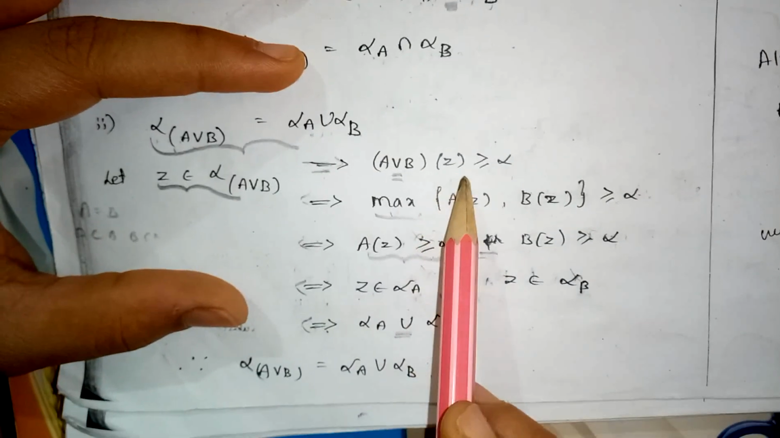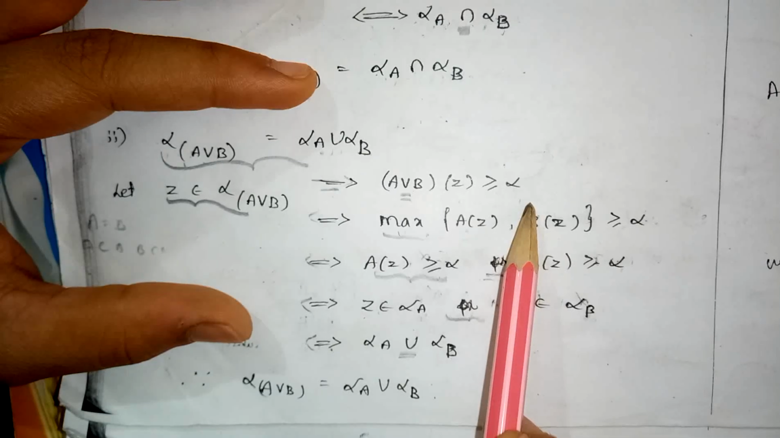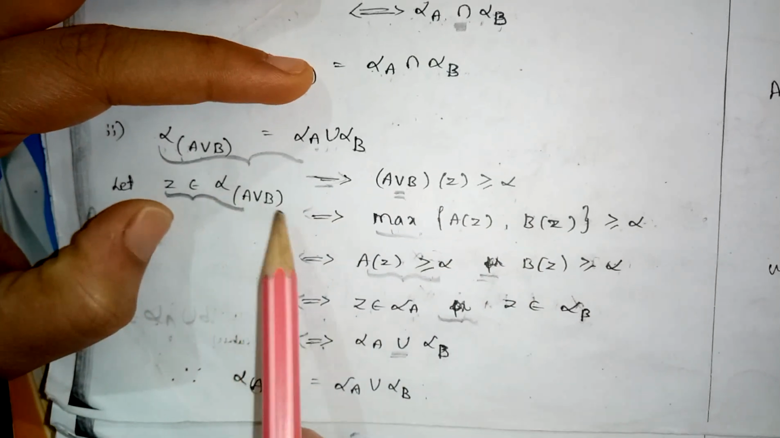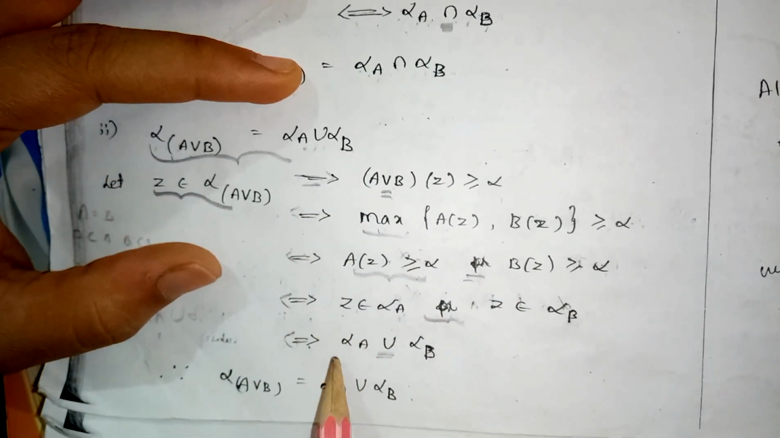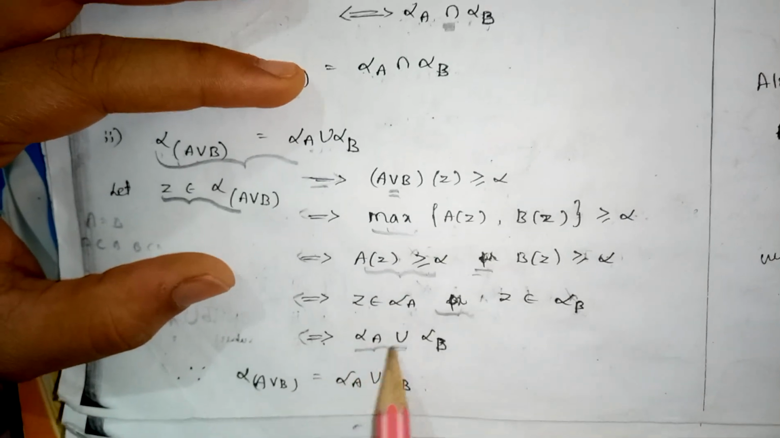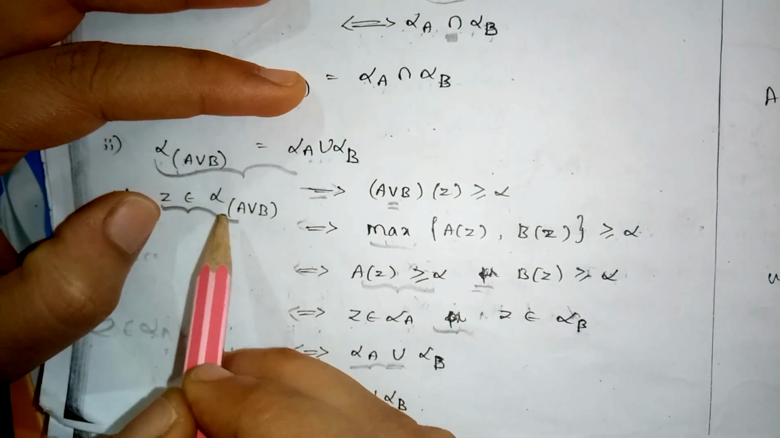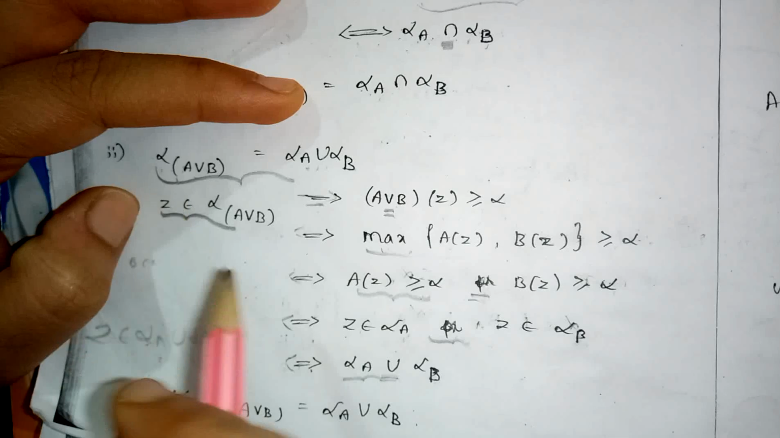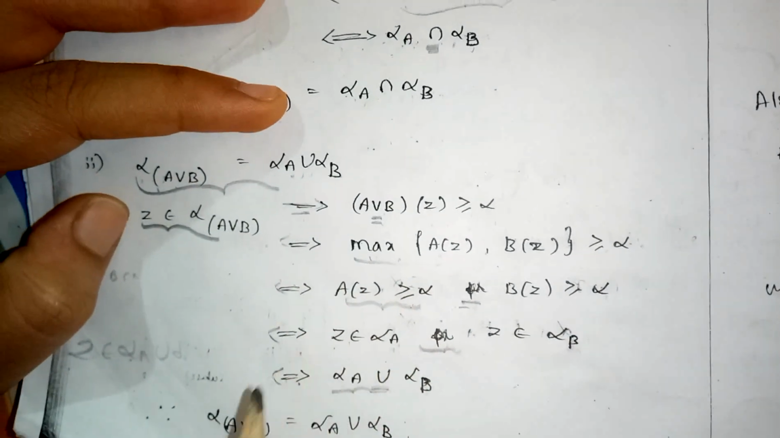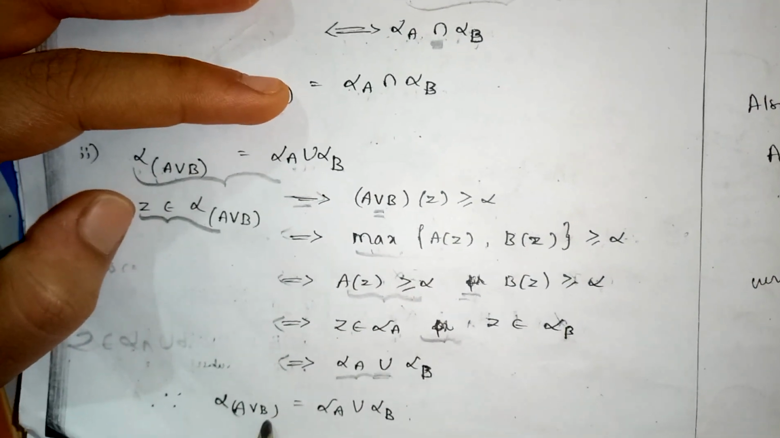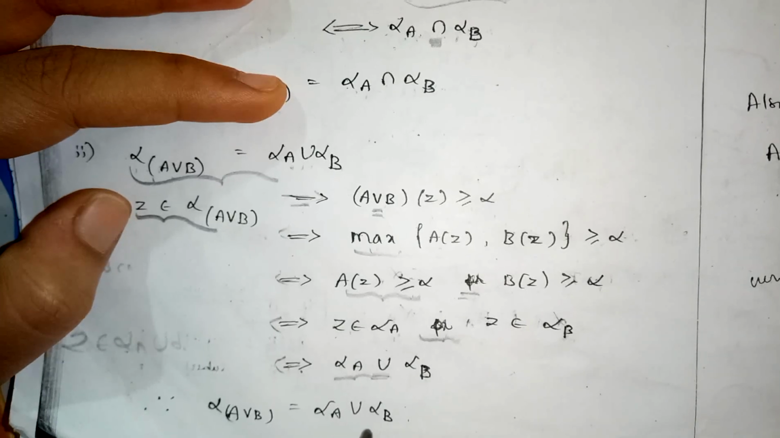A union B of Z is greater than or equal to alpha means Z belongs to alpha of A union B. Therefore, you have proved that alpha A union alpha B is a subset of alpha of A union B. Then both the conditions are satisfied. Therefore, we say that alpha of A union B is equal to alpha A union alpha B.